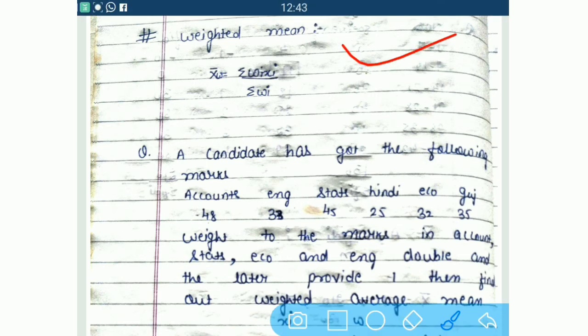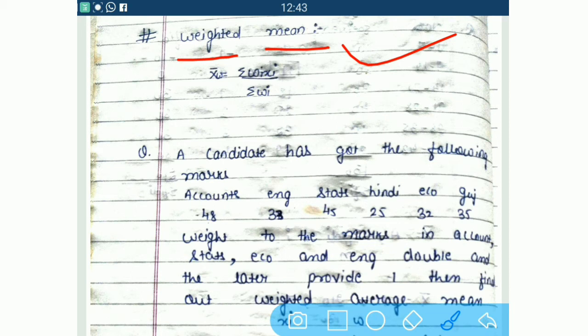What is weighted mean? Where you have to find out mean, but mean is defined with the help of weights. Means weights are going to be assigned over here. Now here we don't have to calculate the group data, only we have to calculate the ungrouped data. Ungrouped data, that is where only observations are given to us.